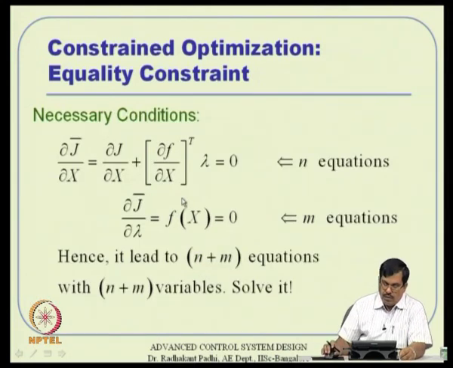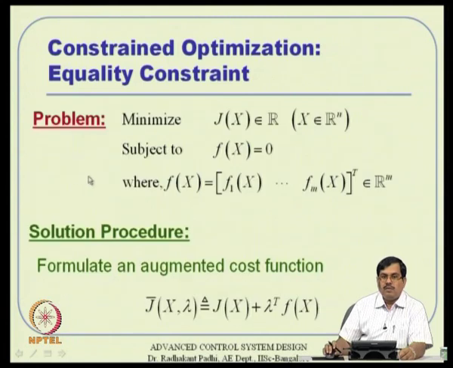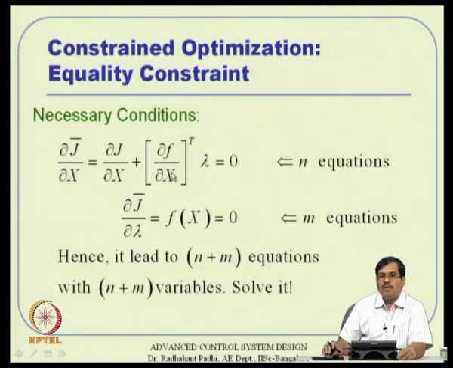So, how do you do that? Now, the necessary condition turns out to be one with respect to x and another with respect to lambda. If you take the derivative with respect to x, then this is del j by del x plus lambda transpose del f by del x. Otherwise, you can also write it that way.